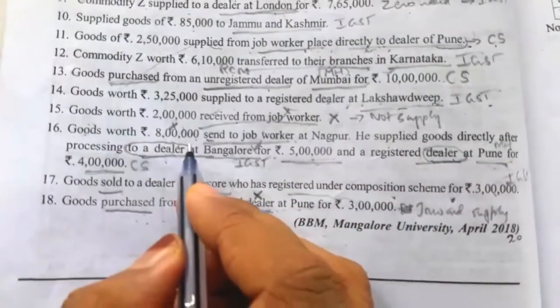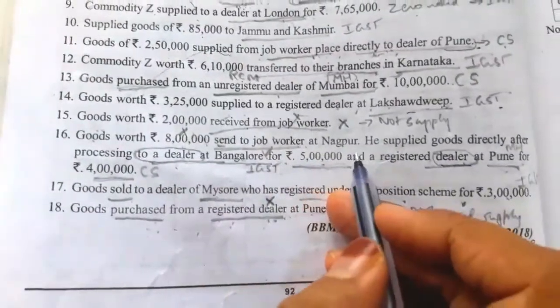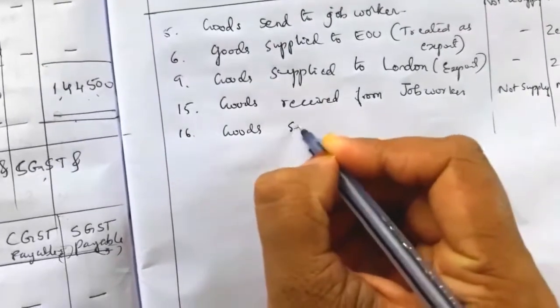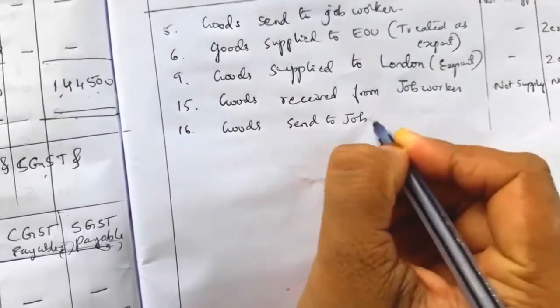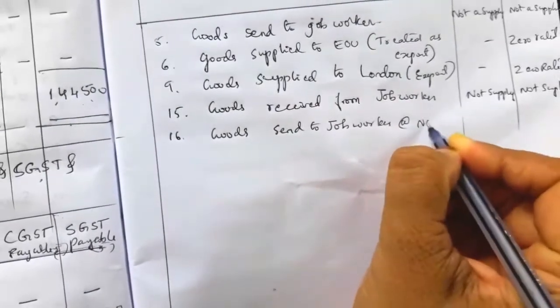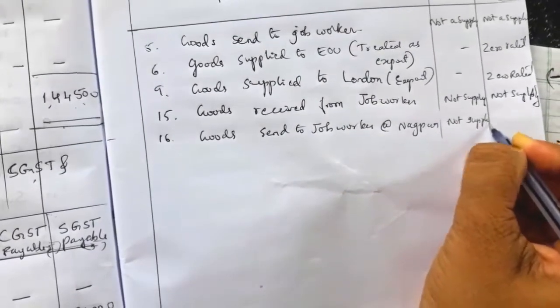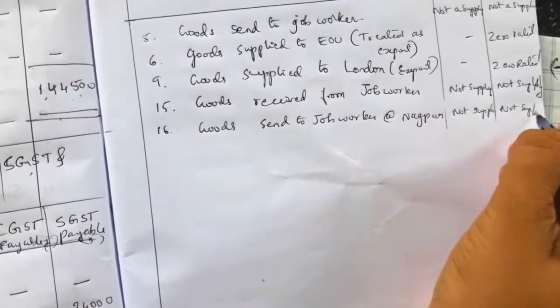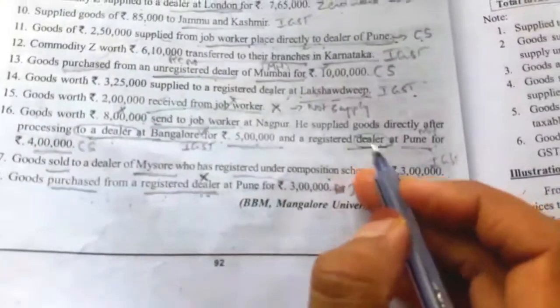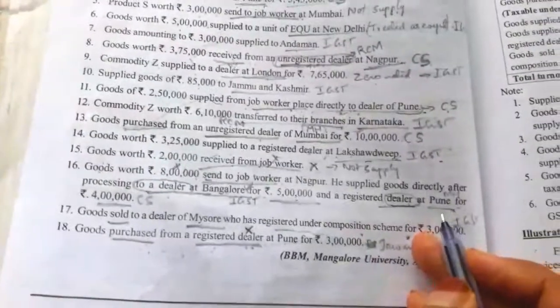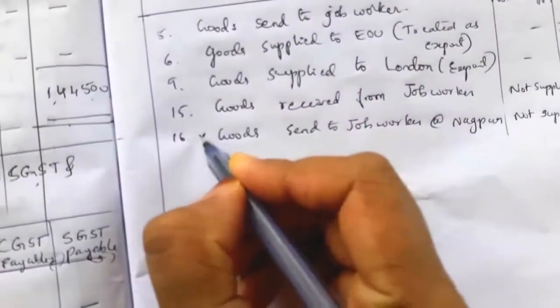Next, goods worth 8 lakh sent to job worker at Nagpur. So this is also not a supply. 16th point, goods sent to job worker at Nagpur, not a supply. So in the same 16th point, two more transactions are there. So he supplied directly after the processing to a dealer at Bangalore. So continuation under 16th point only, make it 3 sub points if you want.